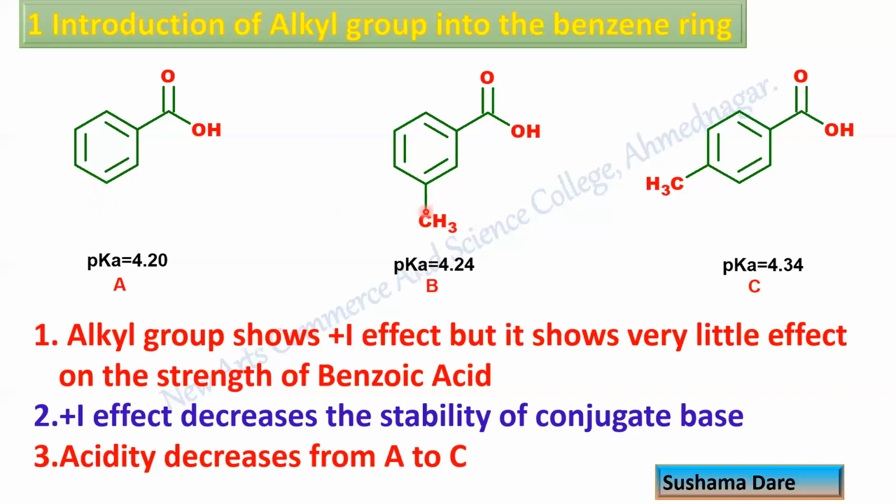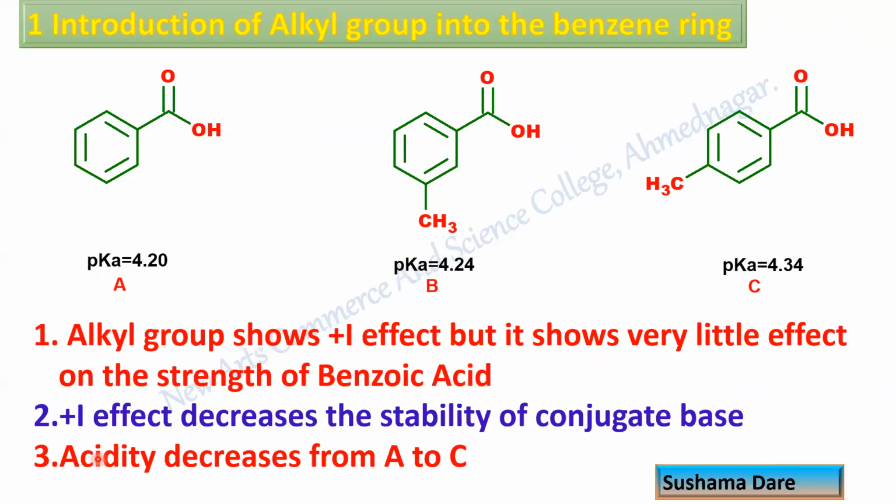So what is the role of CH3 group? The CH3 group shows electron donating inductive effect. So it shows the plus I effect. So alkyl group always shows plus I effect, but it shows very little effect on the strength of benzoic acid. So you can see 4.20, 4.24, 4.34, it doesn't affect a lot.